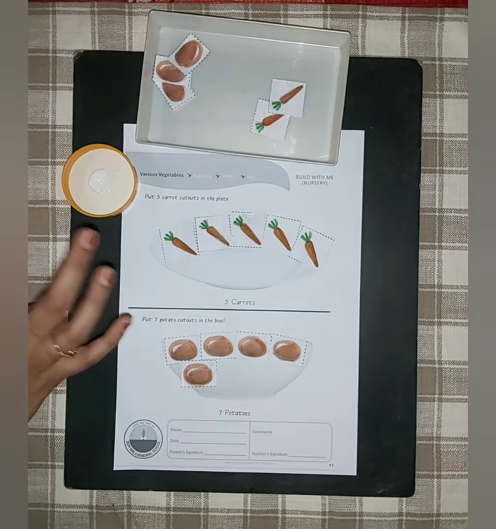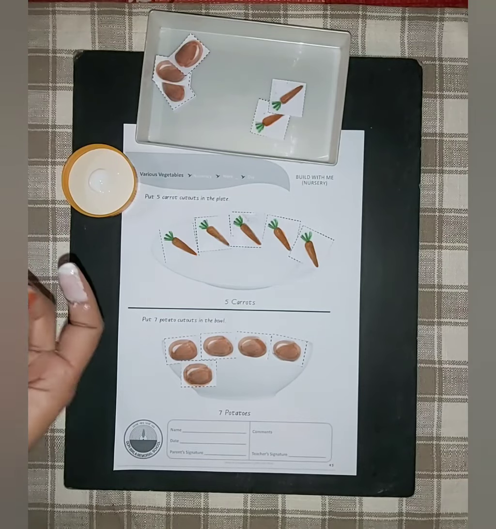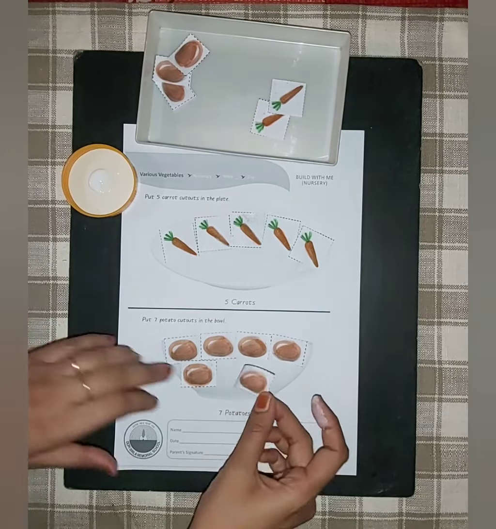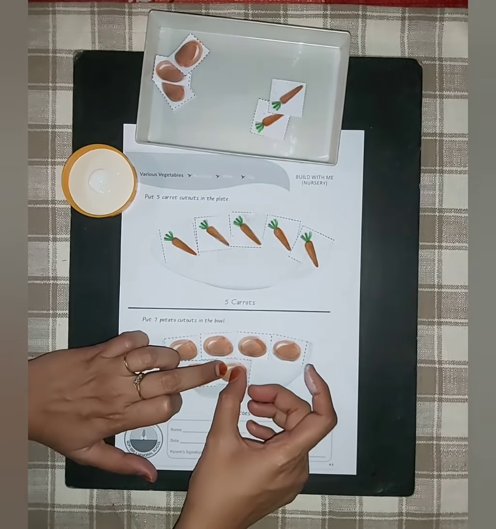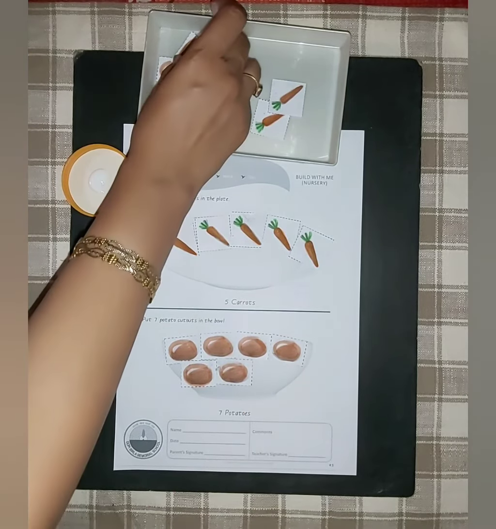It has to be in the bowl. The instruction says put the potato cutouts in the bowl. So you cannot stick the potato or the carrot cutouts outside. They have to be in the frame.